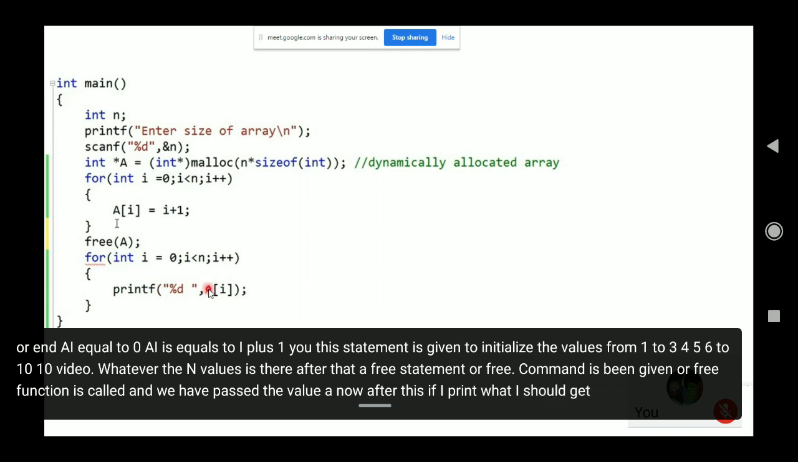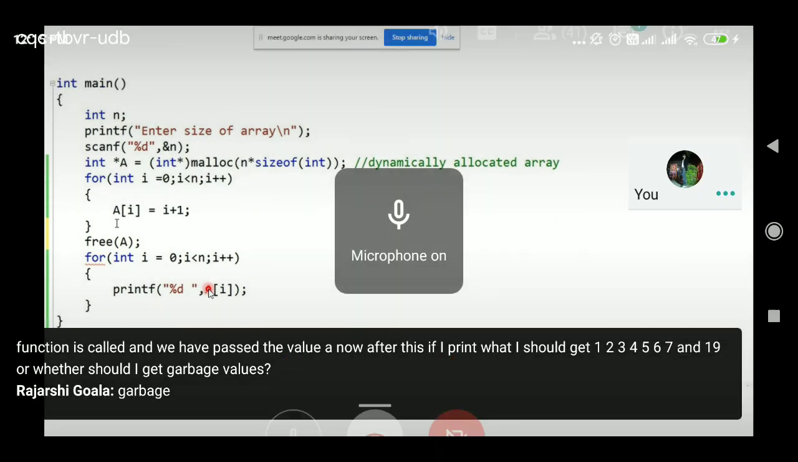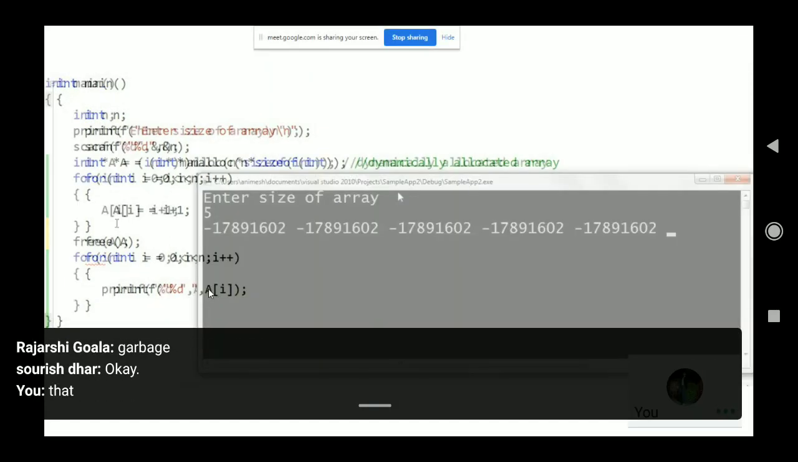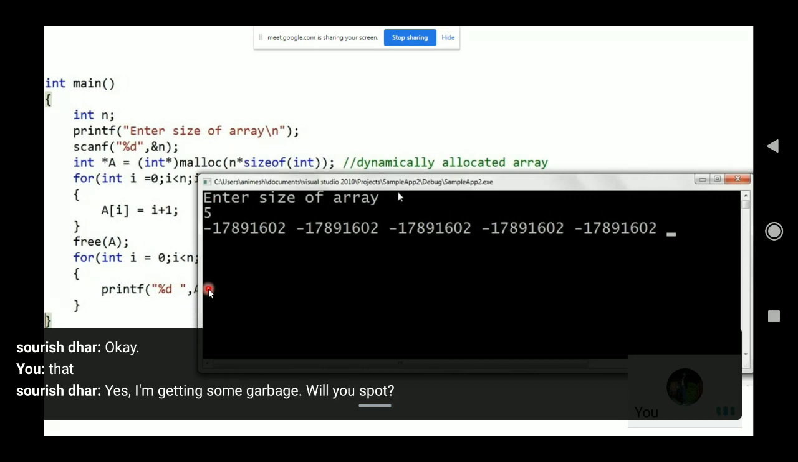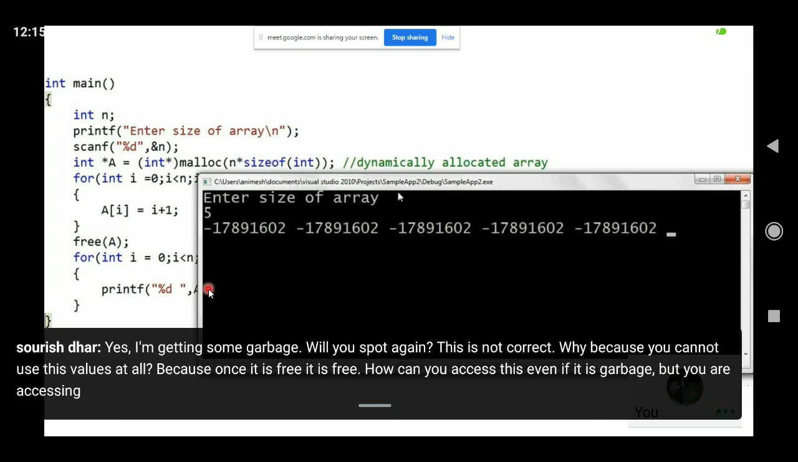1, 2, 3, 4, 5, 6, 7, and 19, or whether I should get garbage values? Garbage. Yes, I am getting some garbage values, but again, this is not correct. Why? Because you cannot use these values at all. Once it is free, it is free. How can you access this? Even though it is garbage, you are accessing it somehow, right?